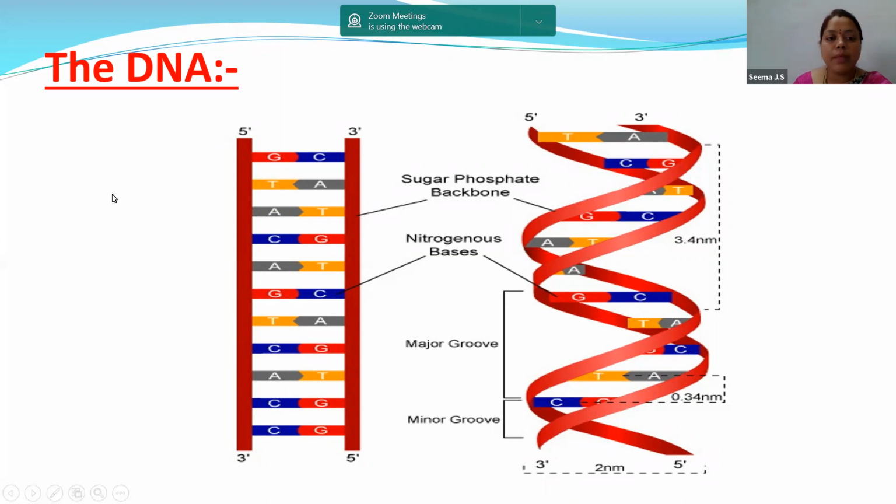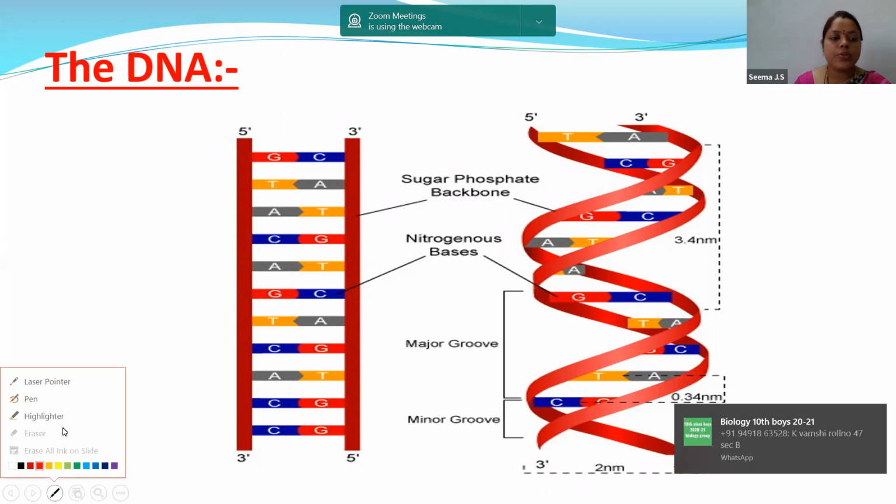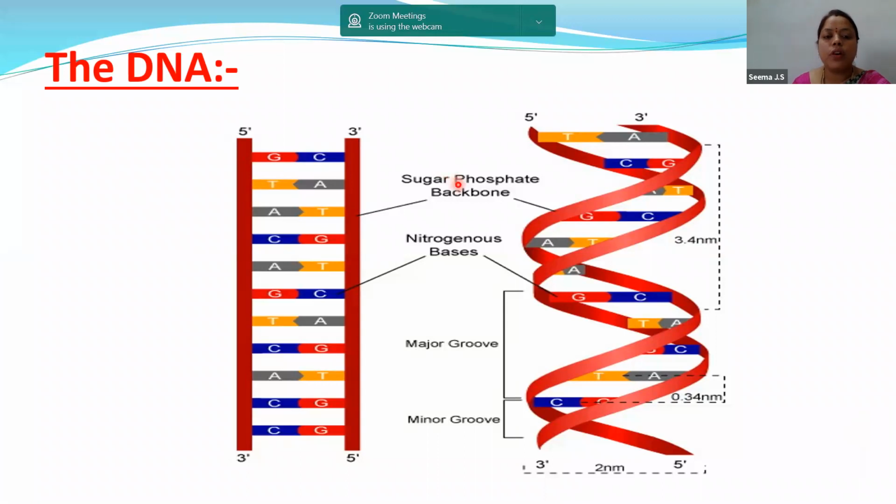Now, when you see this image, what are you able to observe over here? Yes, we are able to see the sugar phosphate. Children, the sugar phosphate forms the backbone of the DNA. The thick layer which you are able to see is the backbone of the DNA, and it is made up of sugar phosphate. Next, in between you can see G, C, A and T. These are forming the base pairs. These are the nitrogen bases. We are going to discuss this in detail.